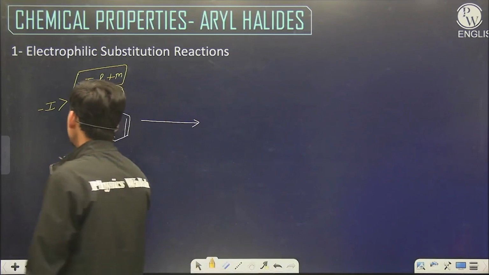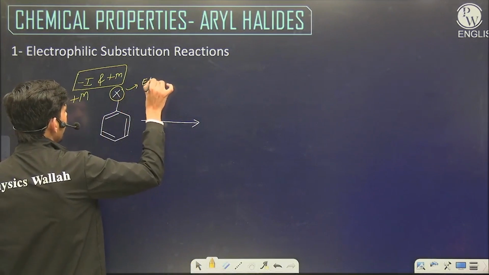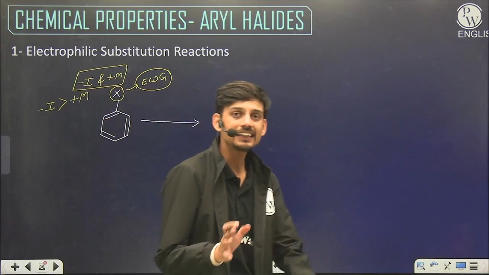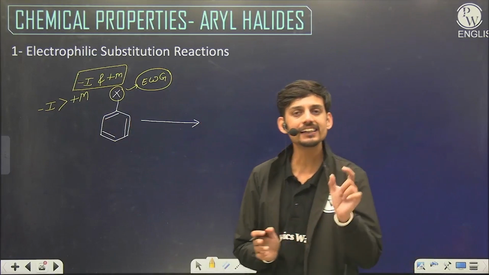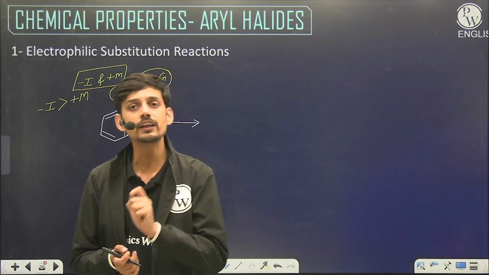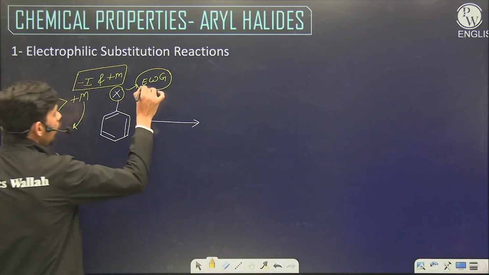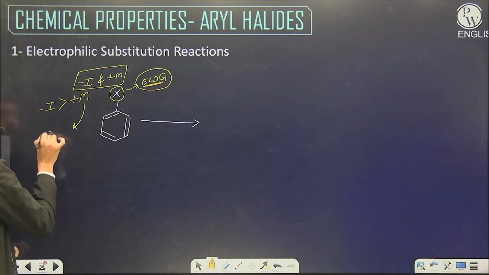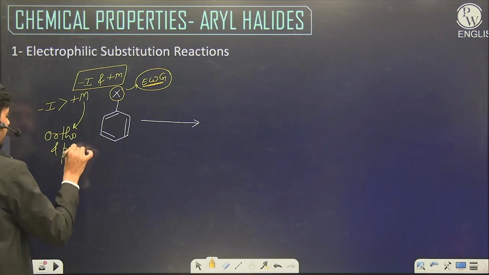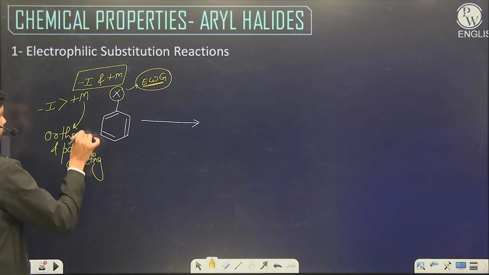That means overall, the halogen will become a negative group, that is, an electron withdrawing group. But the direction comes only from plus M. Minus I or inductive effect cannot give the direction. So the direction will be only because of the plus M effect, and plus M means the halogens, although electron withdrawing, are ortho and para directing group.